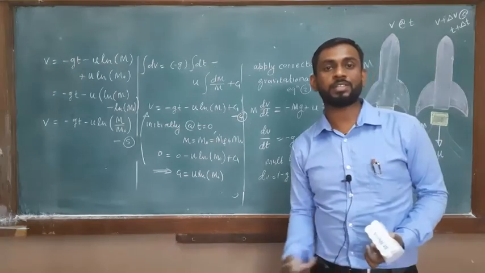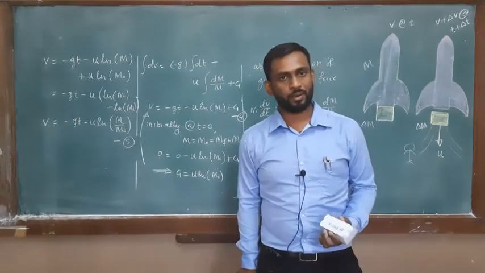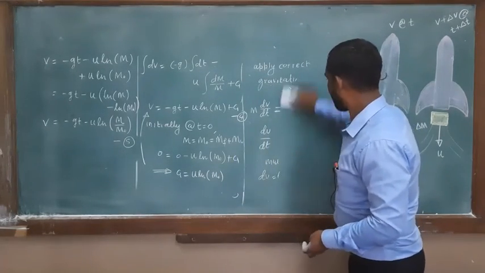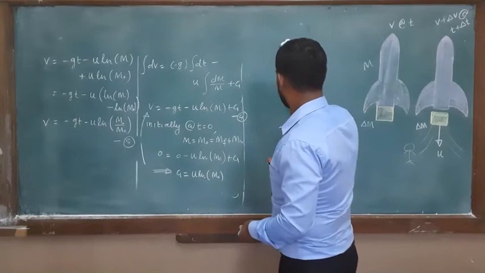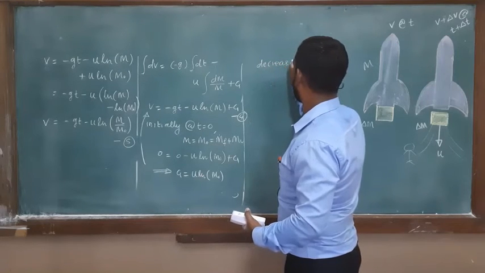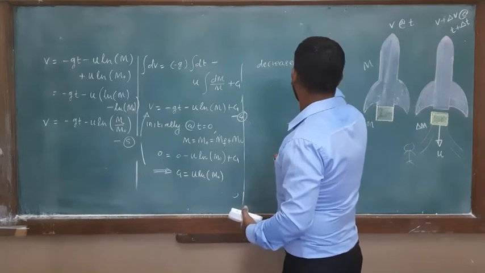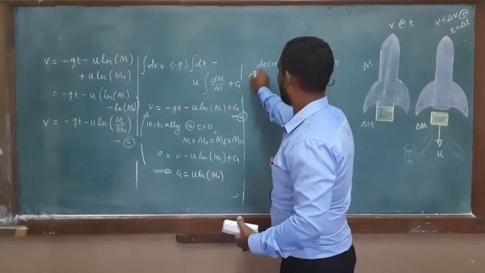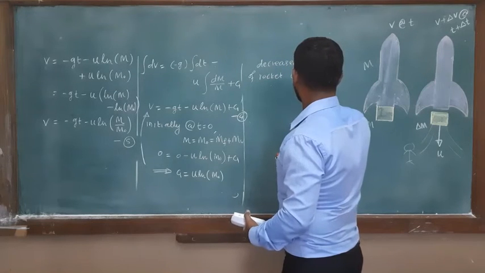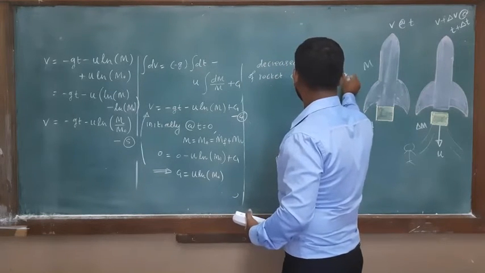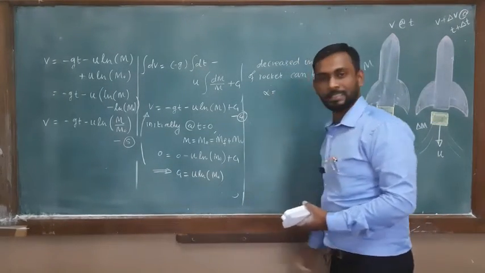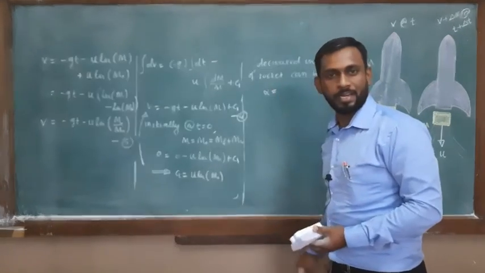And by how much this mass is supposed to decrease, the decrease in mass of the rocket can be given by the factor alpha. And how can this factor alpha be written?